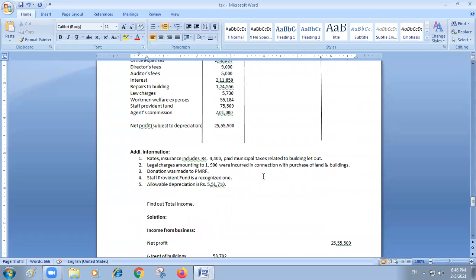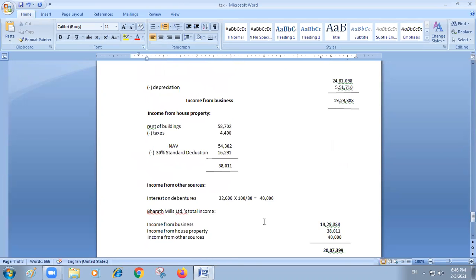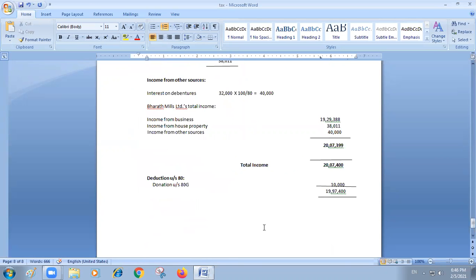And remember, at the country level it is PMRF, and at the state level it is CMRF, meaning Chief Minister Relief Fund. Whatever amount is given to PMRF or CMRF, you are allowed 100% deduction under section 80G. So whatever amount we got, that is the taxable income. Like this you are going to find out.